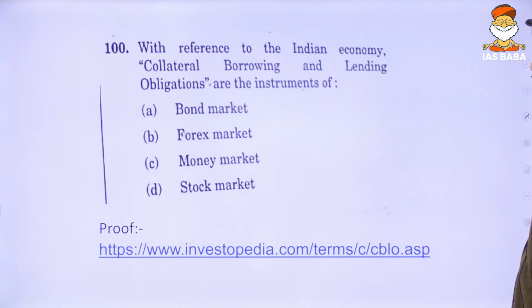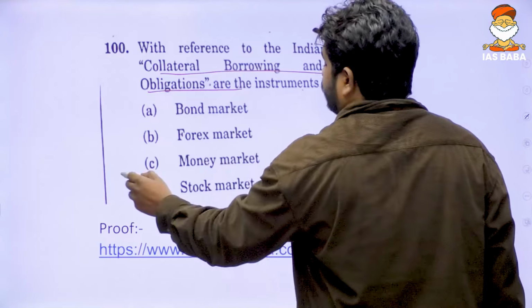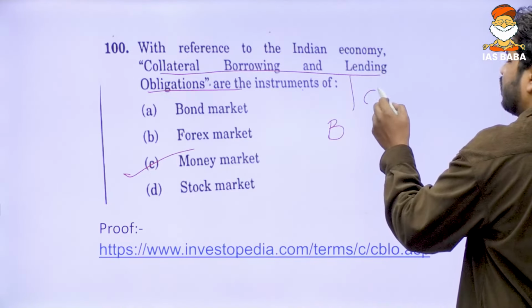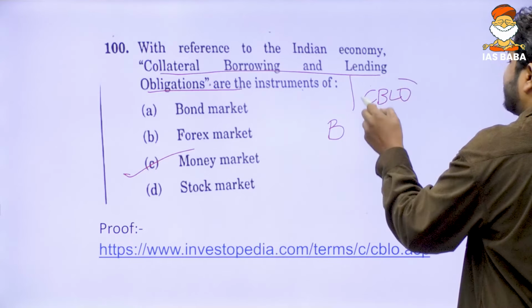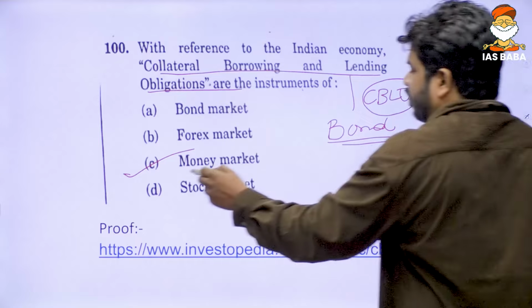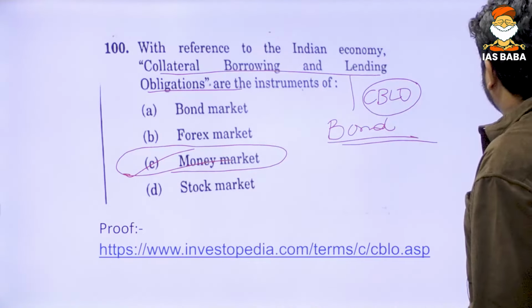All right, now collateral borrowing and lending obligations, CBLO. This is a tool of the money market. It is nothing like a bond. It simply functions like a bond only. So it is a money market instrument. All right, now these were the questions.